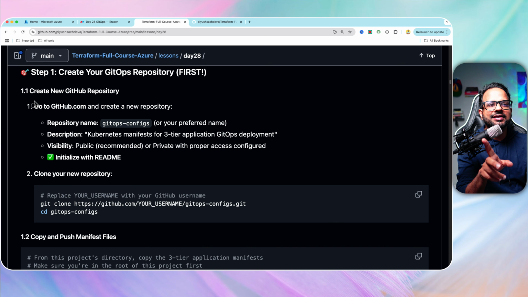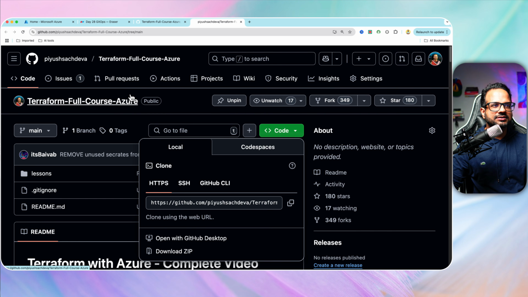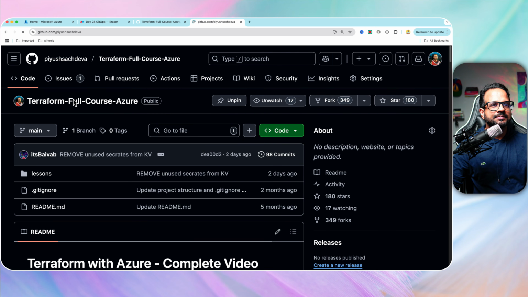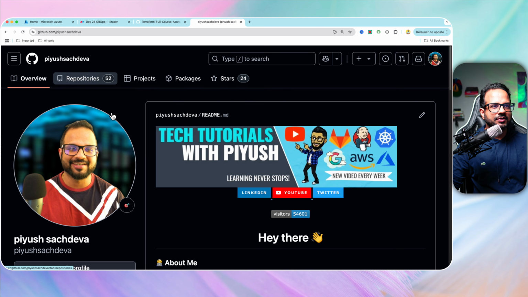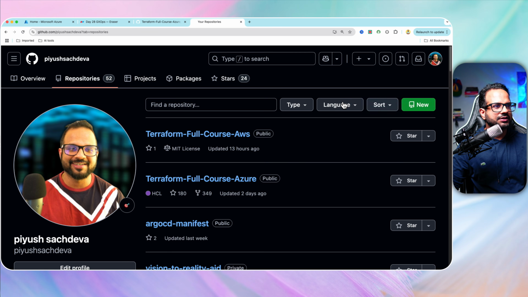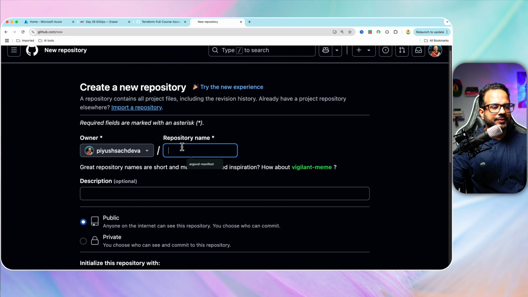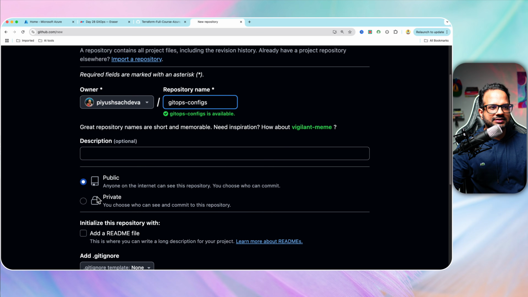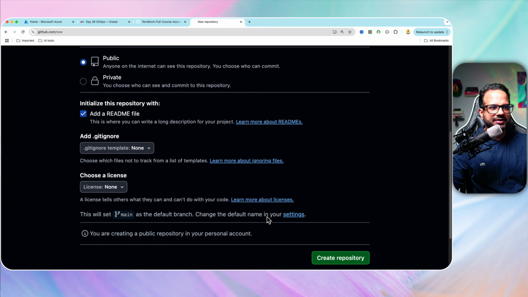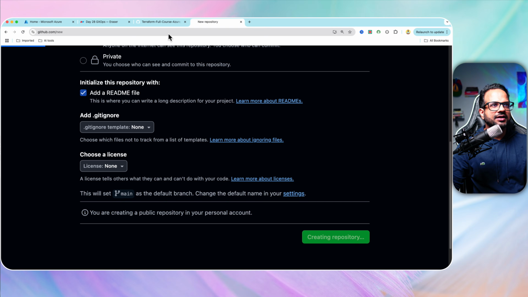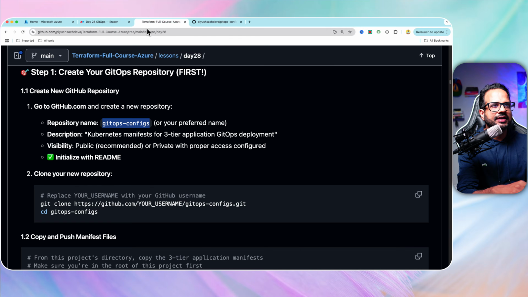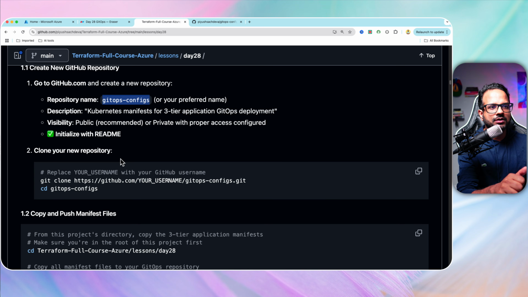Okay, so we need to create a new repository with the GitHub GitOps config. I'm just going to copy this, and let's create a new repository. Repositories, new. I'm going to give this the same name, GitOps-configs. Let's keep it public, add a readme, and create the repository. Now you need to clone this new repository.